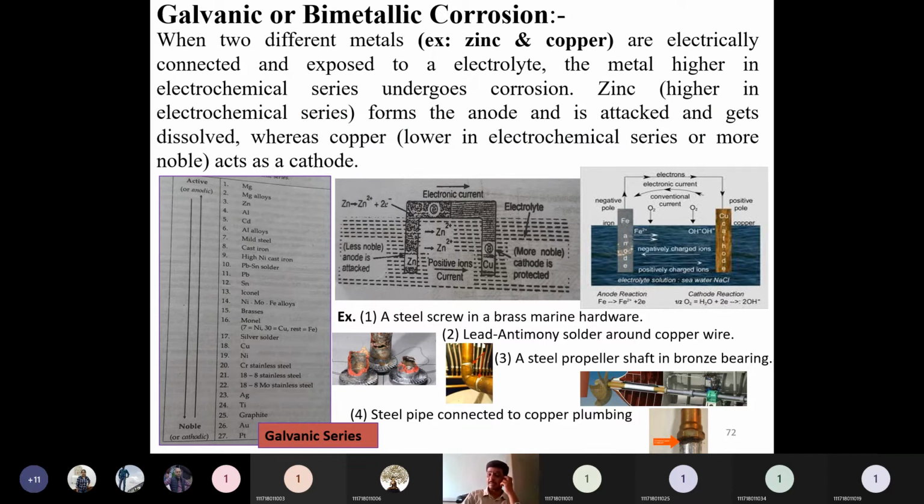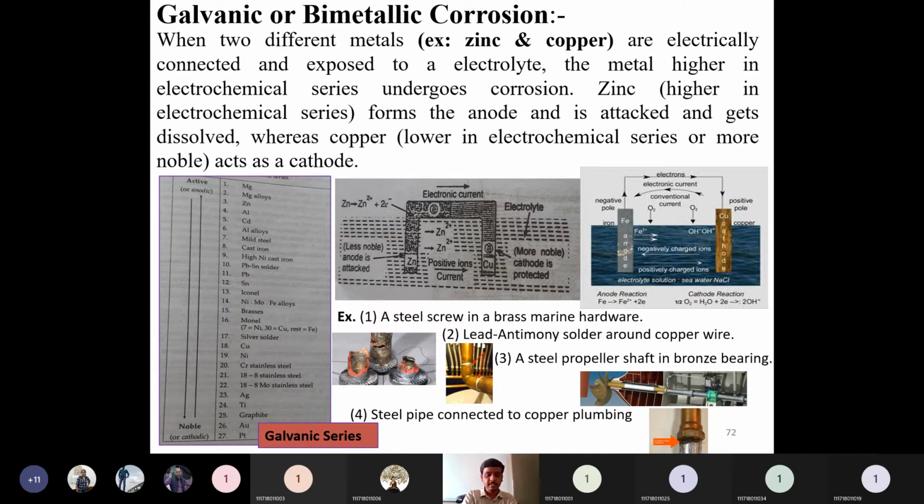The next one is galvanic corrosion. So what is galvanic corrosion? Galvanic corrosion is also called bimetallic corrosion. Why does it occur? When two dissimilar metal surfaces are there, one will act as an anode and the other will act as a cathode. Who acts as anode and who acts as cathode depends on the galvanic series or electrochemical series.